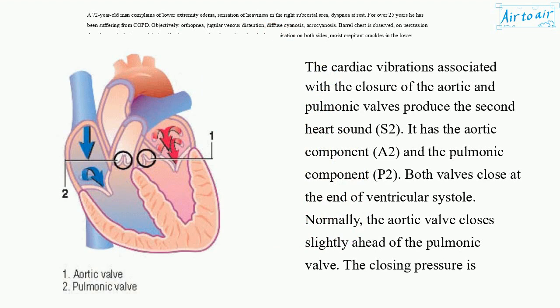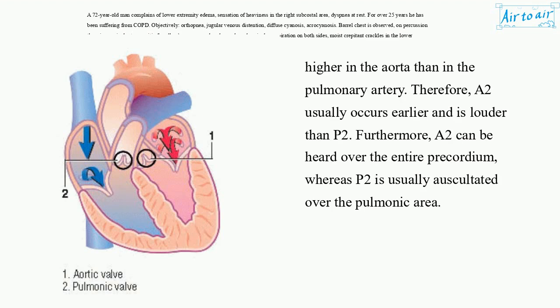The cardiac vibrations associated with the closure of the aortic and pulmonic valves produce the second heart sound, S2. It has the aortic component, A2, and the pulmonic component, P2. Both valves close at the end of ventricular systole. Normally, the aortic valve closes slightly ahead of the pulmonic valve. The closing pressure is higher in the aorta than in the pulmonary artery. Therefore, A2 usually occurs earlier and is louder than P2. Furthermore, A2 can be heard over the entire precordium, whereas P2 is usually auscultated over the pulmonic area.